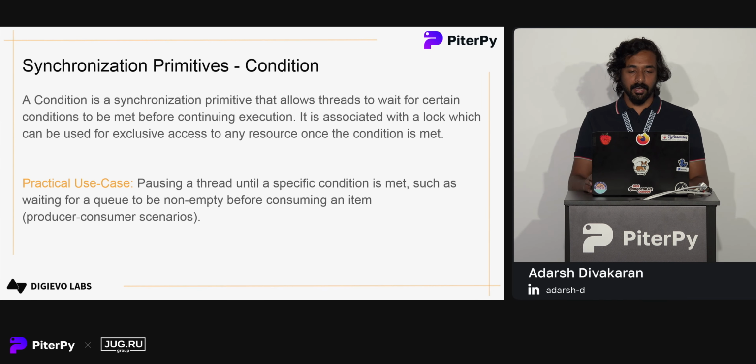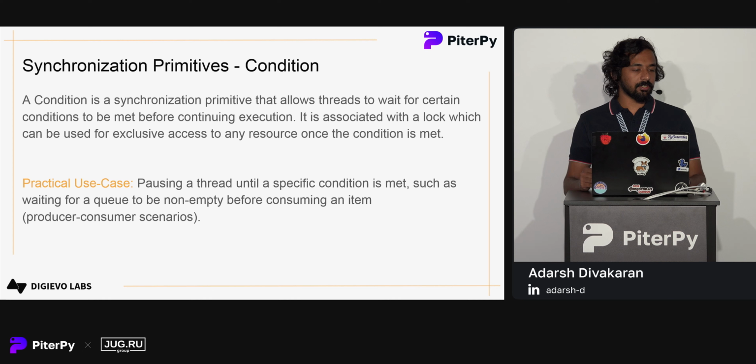Next, we have condition, which is our final synchronization primitive. It's a bit of a complex one. It allows us to wait for certain conditions to be met. Also, it is associated with a lock. We have seen locks used for exclusive access. We can use locks for marking critical sections of the code, and along with that, we can use a condition to ensure that certain conditions are met before